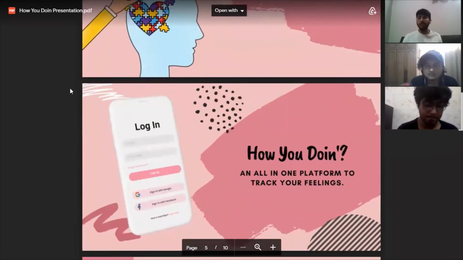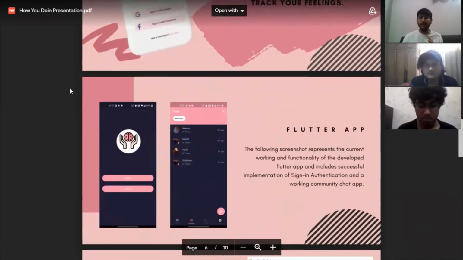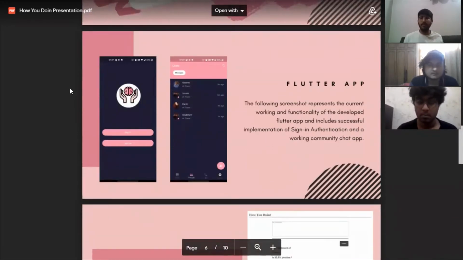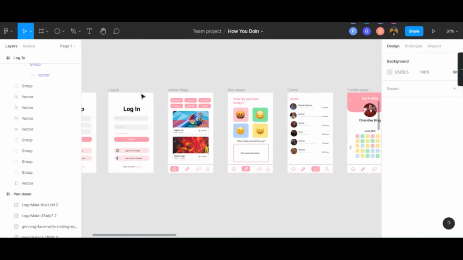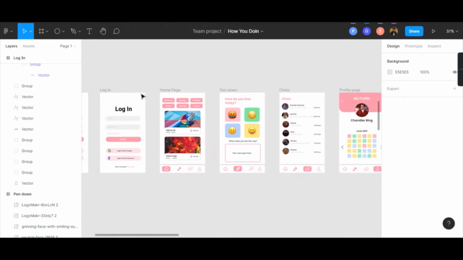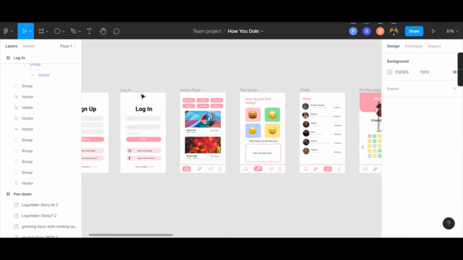So our solution is based out of two parts. That is, one is the web application, and the other one is the Flutter application. So giving an overview of the Flutter application with the help of the mockup, the UI we've created for the application. These are 6 high fidelity mockups which would inspire the developers to create the application. So coming to the prototype view of the same on Figma prototype feature.